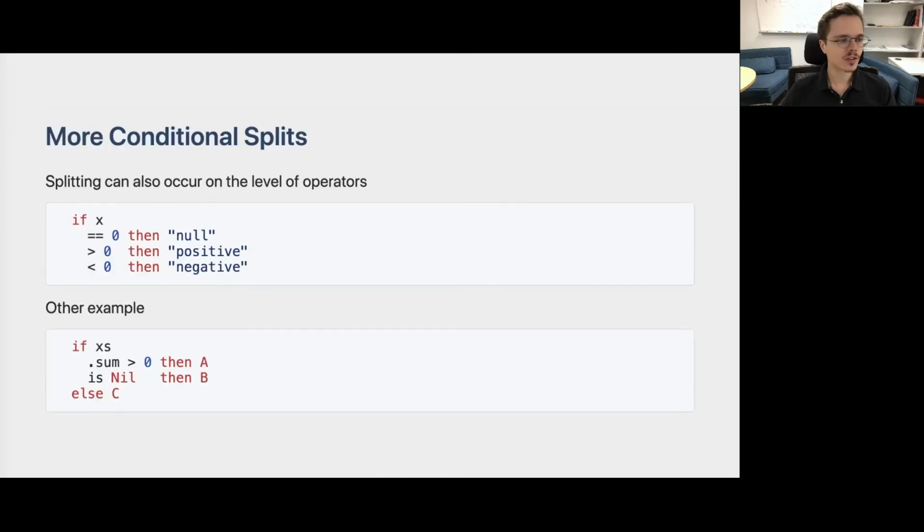Here are some additional examples of conditional splits. We can split a conditional expression at the level of operators themselves, and in particular, method calls count as operators, so we can write expressions of this kind. Here we are testing whether a list xs has a sum that is greater than 0, in which case we return A. Otherwise, if it is nil, in which case we return B. And finally, otherwise we return C.